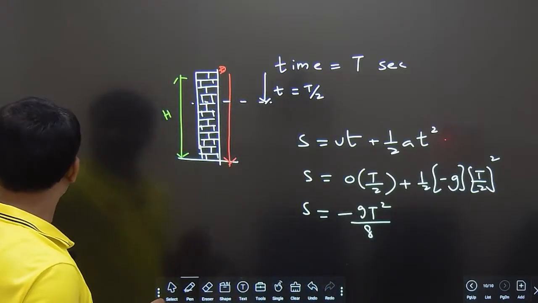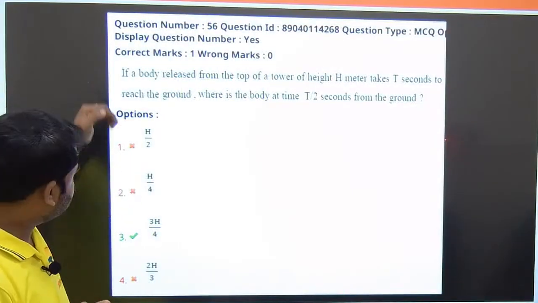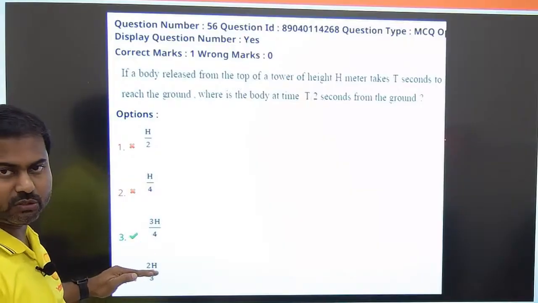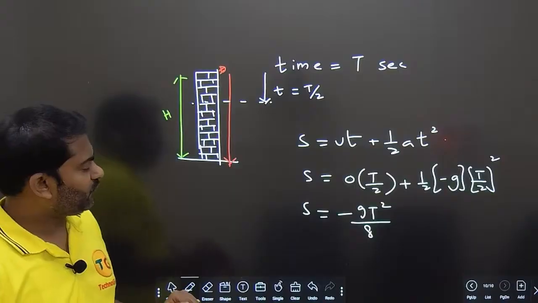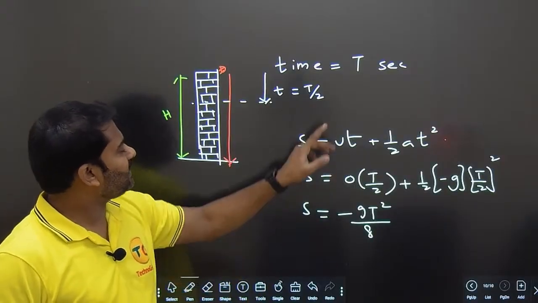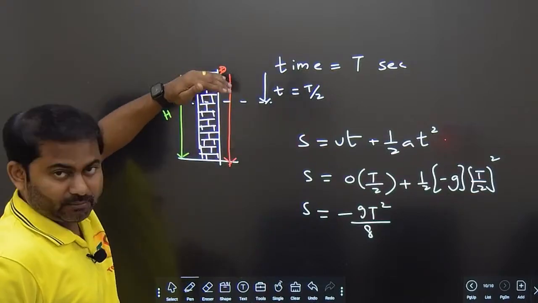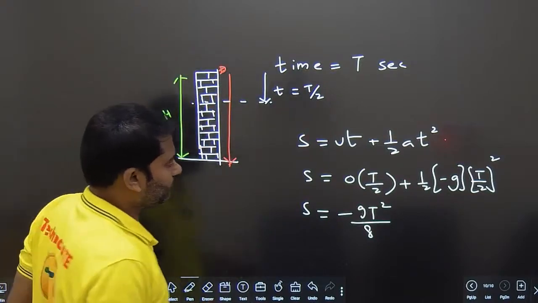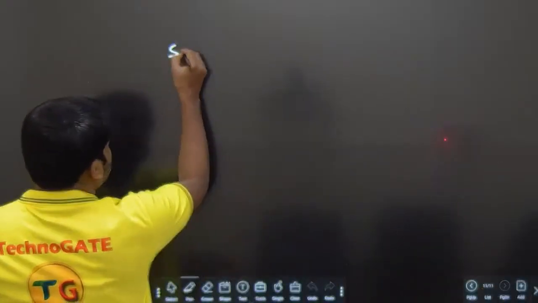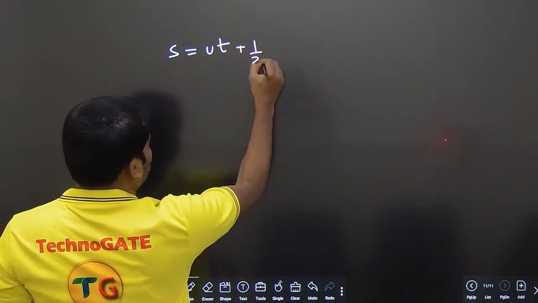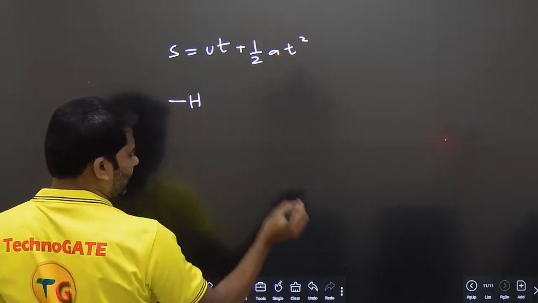Okay. And in the question, did they give us the answer in terms of t square or anything? No, they are giving us in terms of h. So let's get the answer in terms of h only. So to get the value of the answer in terms of h, let us get the relationship between h and t. Okay, it is taking time t to reach the ground. Okay, let me keep it aside. Let us use S is equal to ut plus half at square. S is equal to minus h because it is going down.